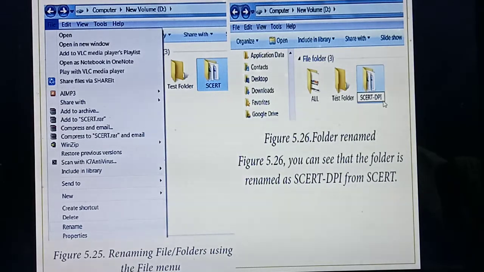Using the file menu, what's the first step, students? You should select the folder. Then go to which menu? The File menu. From the File menu you need to select which option? The Rename option. Once you have clicked the Rename option, this box will appear. In that box you should type the new name and press Enter, so that name will be renamed in the file or folder. Understood the first method, all of you?